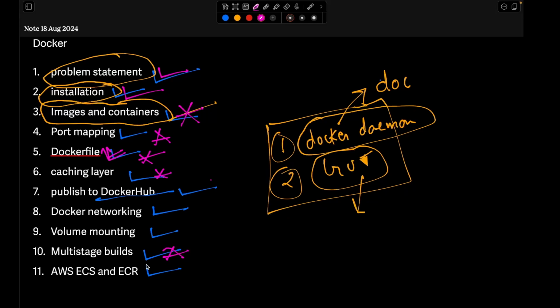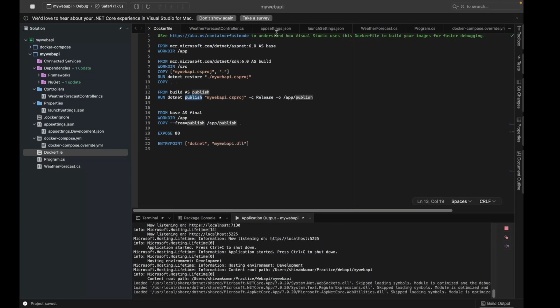Okay. Now we have seen what stages are. So see, this is basically one stage, right? This is the second stage. Now why are we segregating the stages? Because while building the application, we need all the SDKs, all the tools that are needed to compile and build this application, right?